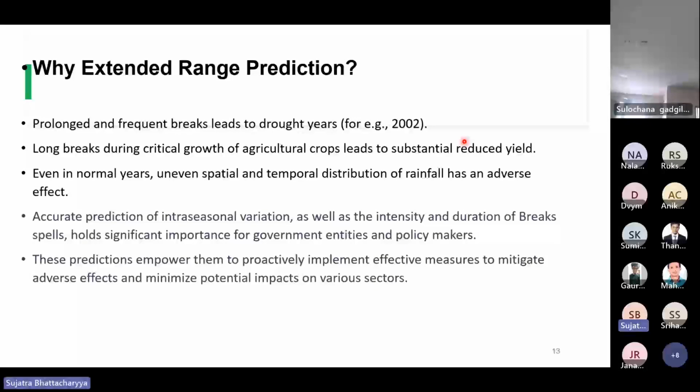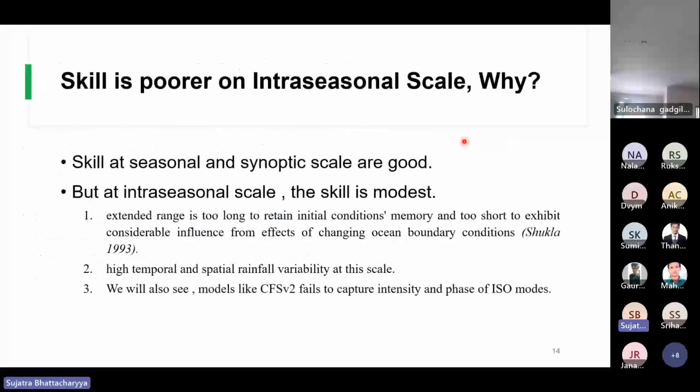Even in normal years, uneven spatial and temporal distribution of rainfall has an adverse effect on agriculture. So accurate prediction of intra-seasonal variation, as well as the intensity, phase and duration of break phases, holds significant importance to the government and policymakers so that they can take measures to mitigate this adverse effect.